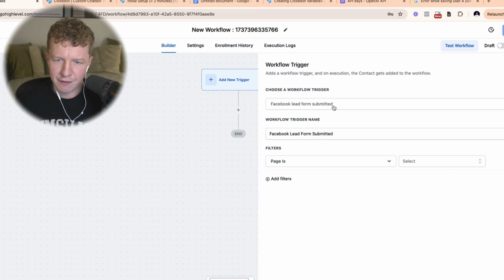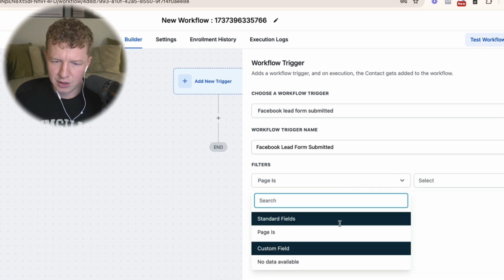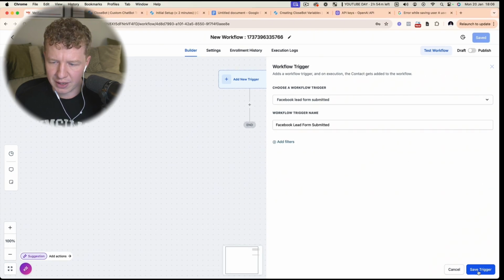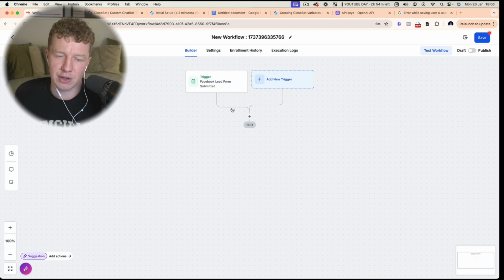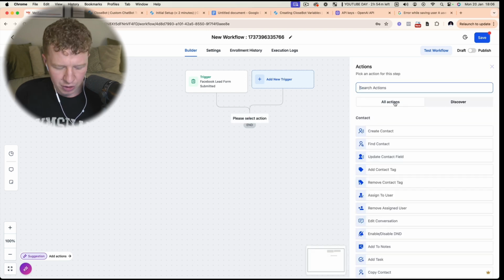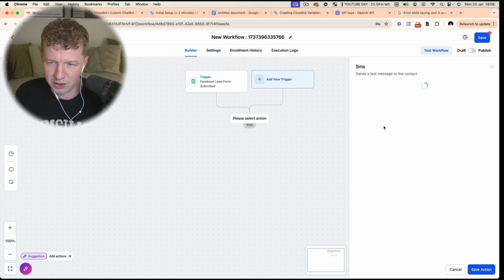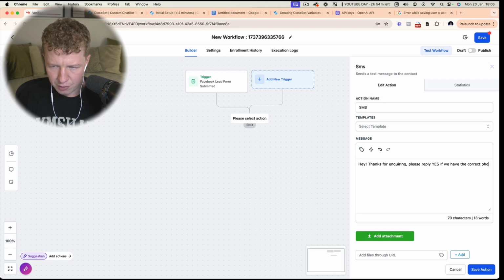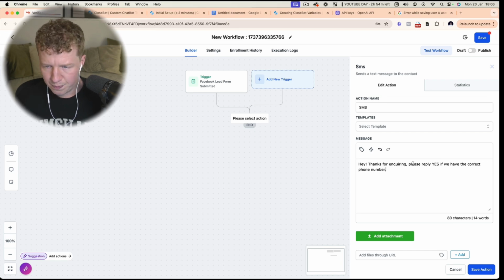So we're going to click Facebook lead form submitted, and we're going to select page. You would need to select pages and select your page. Obviously, my page isn't integrated, so we're just going to click save trigger. Even though we don't have a page, you would want to integrate your Facebook page to get this to work. The next step is to send an SMS message. So we're going to click here, and all we're going to do is say, hey, thanks for inquiring. Obviously, you could jazz this up. Please reply yes if we have the correct phone number. In fact, scrap all that.